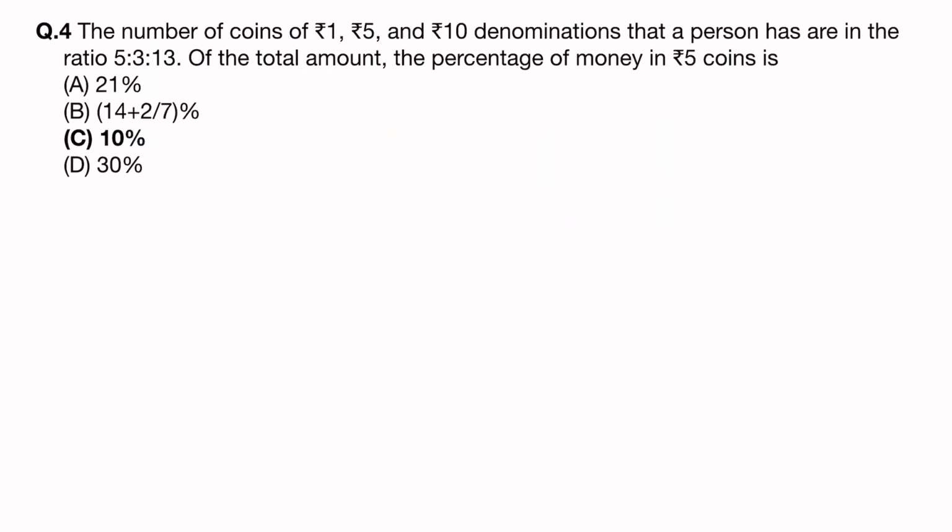The number of coins of rupees 1, 5 and 10 denominations that a person has are in the ratio 5, 3 and 13. Of the total amount, the percentage of money in rupees 5 coins is. Okay, the ratio has been given: 5 is to 3 is to 13. If we take any constant for the ratio, it will be 5x, 3x and 13x.